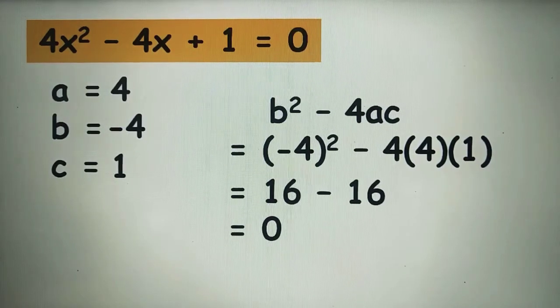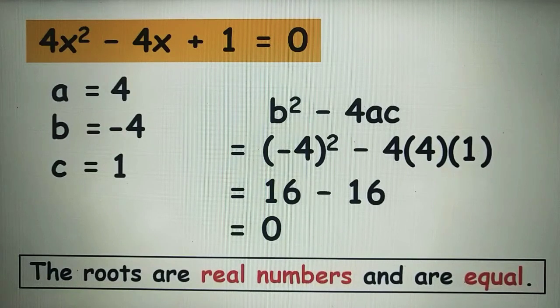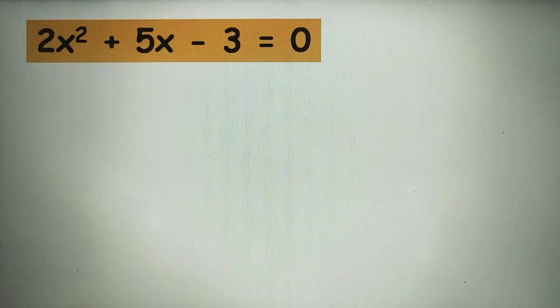So the discriminant is equal to 0. We can say that the roots are real numbers and are equal. Another example, 2x squared plus 5x minus 3 equals 0.